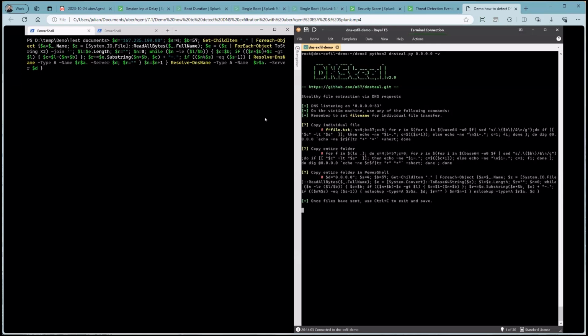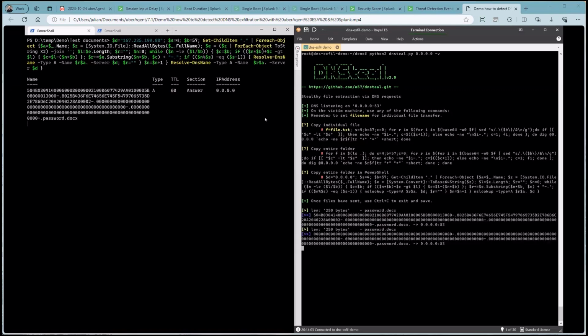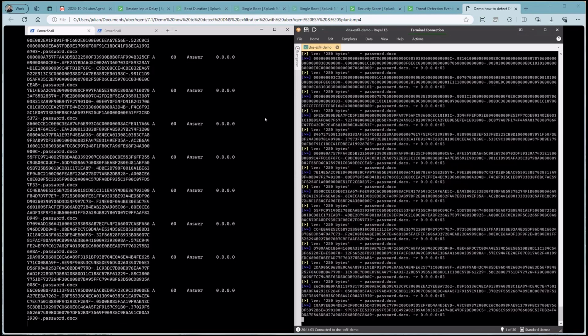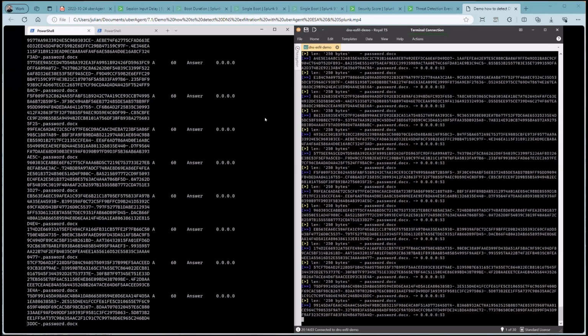It's a Linux machine where we use this little script, dnsteal, which basically acts as a DNS listener. So when we start the script on the left-hand side, we can see these chunks, and on the right-hand side, we can see what we received there.